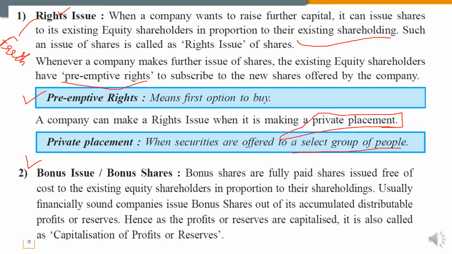Bonus shares are fully paid shares issued free of cost. Obviously this bonus share is issued to the existing equity shareholders free of cost, means the equity shareholders do not have to pay a single rupee for the bonus share, because it is given in appreciation of their contribution to the company. Usually a financially sound company issues bonus shares out of the accumulated, this word you have already learned, students, accumulated means collected. The retained earning is the accumulated profit every year, accumulated or distributable profit or reserve.